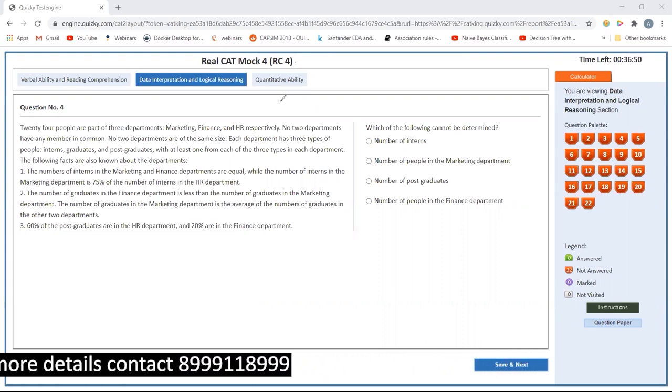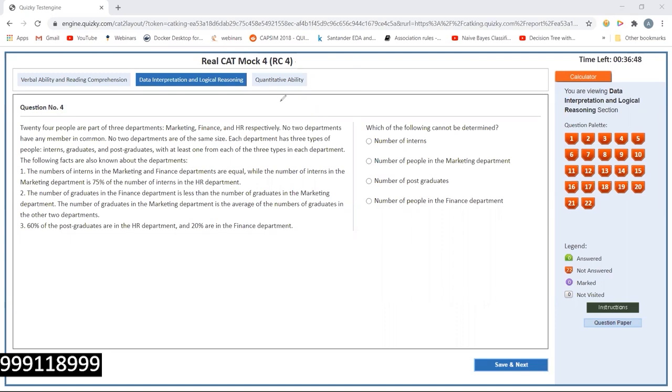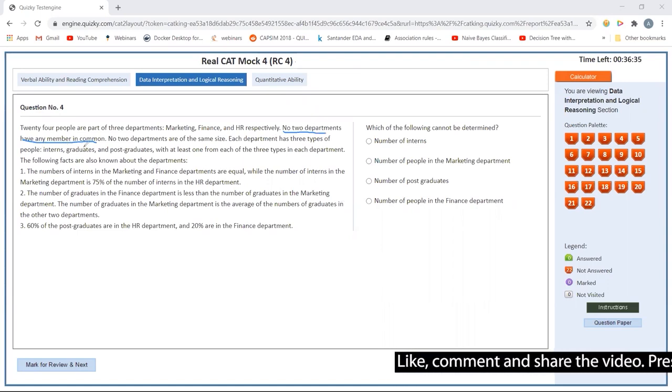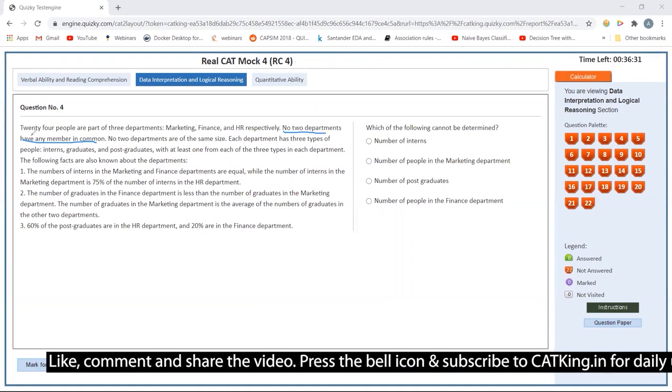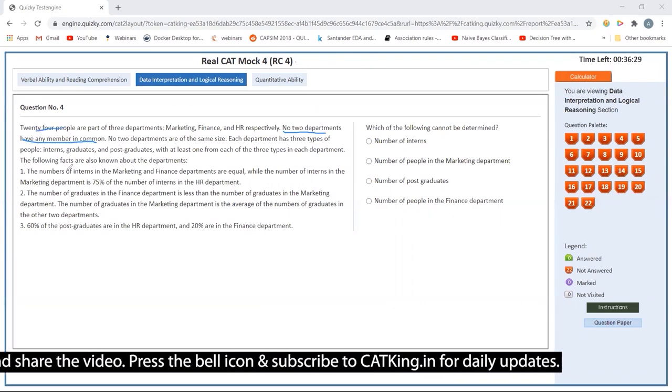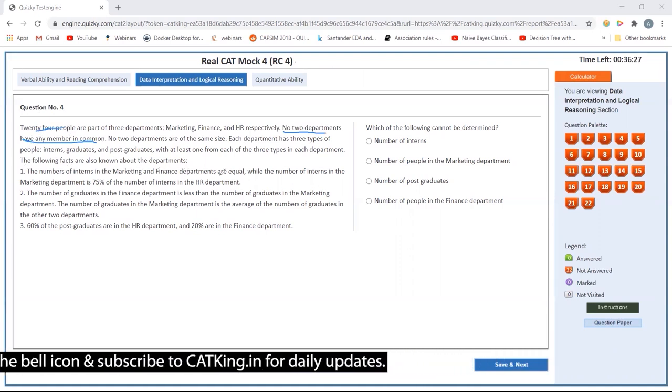24 people are part of 3 departments: marketing, finance, and HR. So I have 3 departments. No 2 departments have any member in common. This is important. No 2 departments are of the same size. Each department has 3 types of people: interns, graduates, and postgraduates. So there are 3 types of people, 3 departments, 24 in total. The number of interns in the marketing and finance departments are equal.